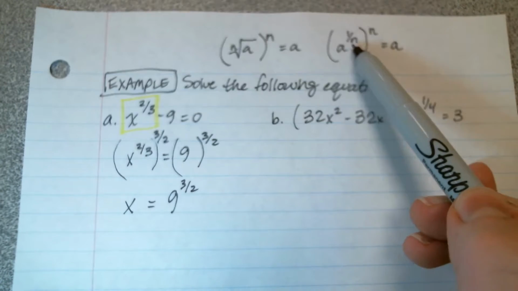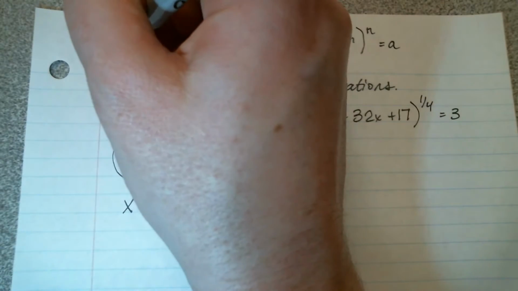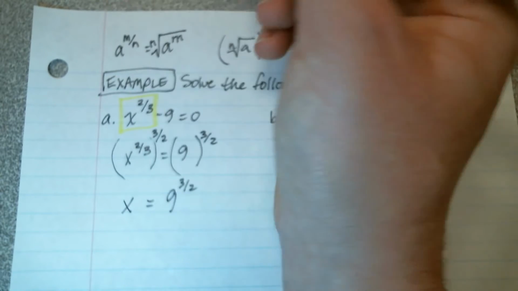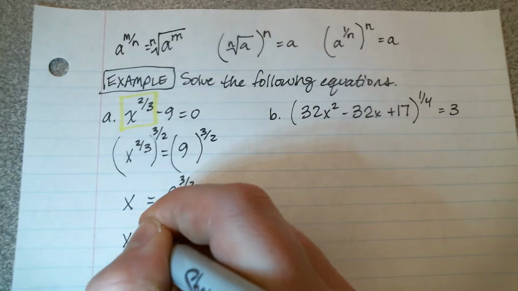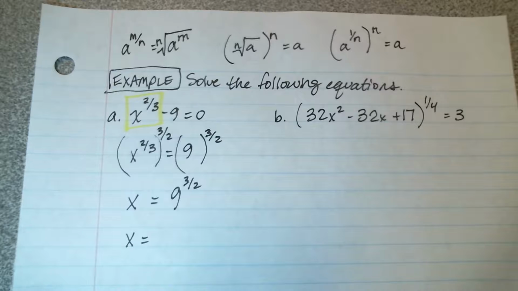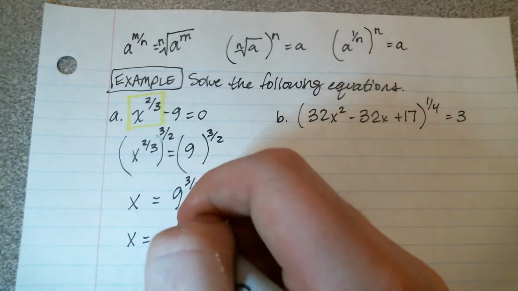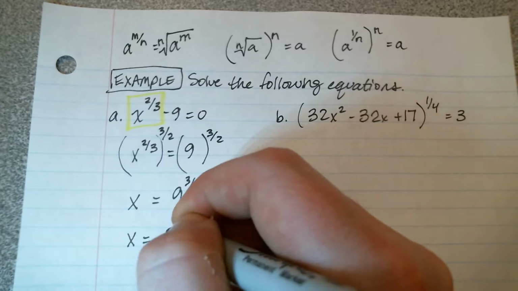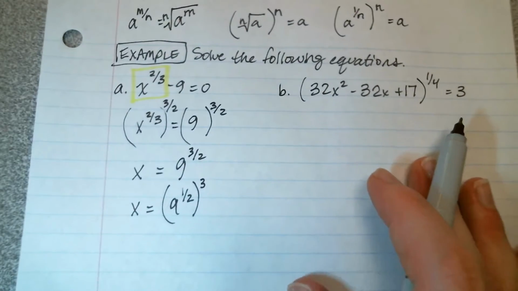So again, remember, if you have those fractional exponents, they're really just the same thing as radicals. In fact, if you have a base raised to the power m over n, that's the same as the base to the power m and taking the nth root. So here I have x equals 9 to the 1/2 power cubed, which is also the same as, let me just write that here. Right, I can rewrite 3/2 as 3 times 1/2 here.